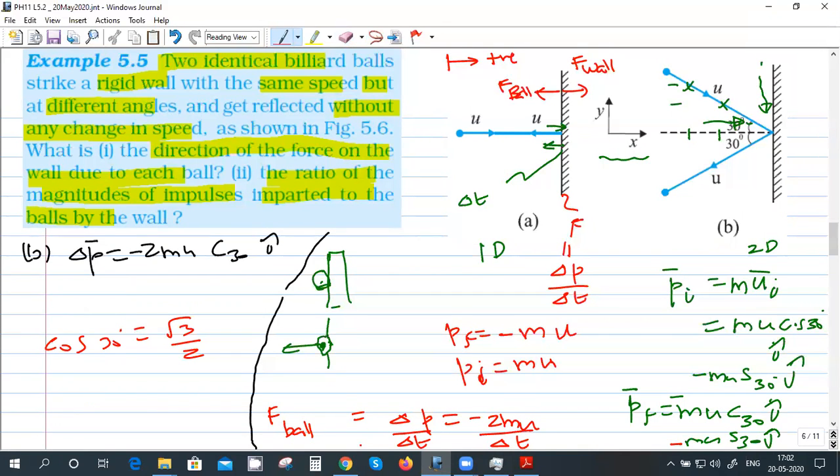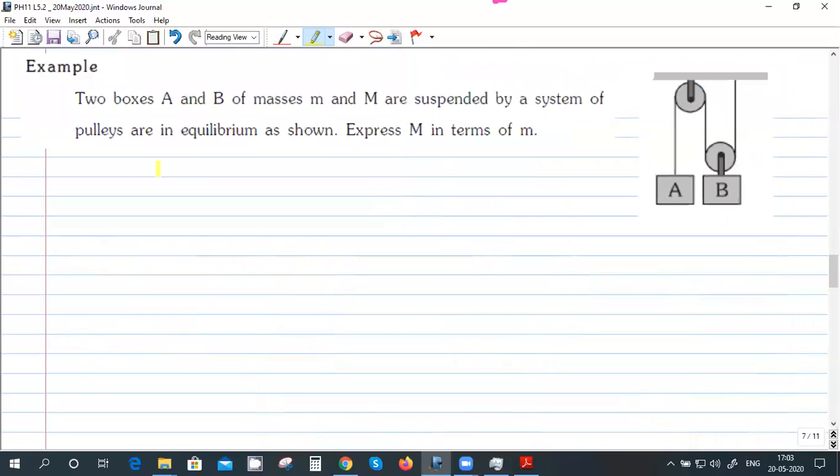Is it clear? Yes. There was a mistake here. So in the y direction, there is no change in momentum, only the x direction is changing momentum. And the force, so the force felt by the wall in the second case is less. So a direct head-on collision will create more force. When it is hitting at an angle, one component is going to go unchanged. Only the x component will contribute to the change in momentum. The x component is a cos 30 fraction of the total initial momentum. So the impulse felt in the second case is less. Right.